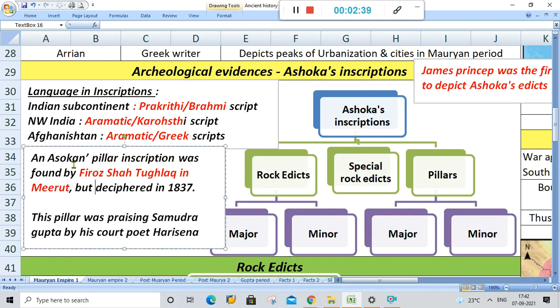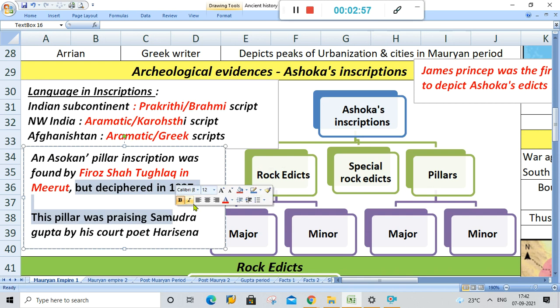The first Ashokan inscription was found by Firoz Shah Tughlaq in Meerut when he was ruling in the 1300s. However, it was deciphered only in 1837. So it took at least 500 years to decode the language in the inscriptions. This pillar which was found was praising Samudragupta by his court poet Harisena.